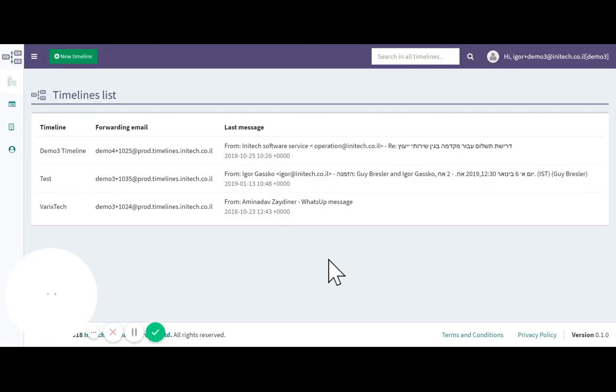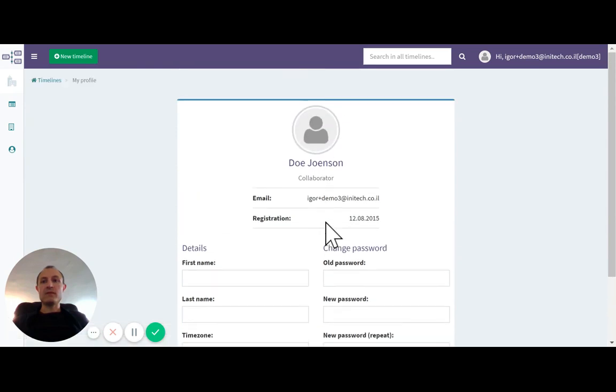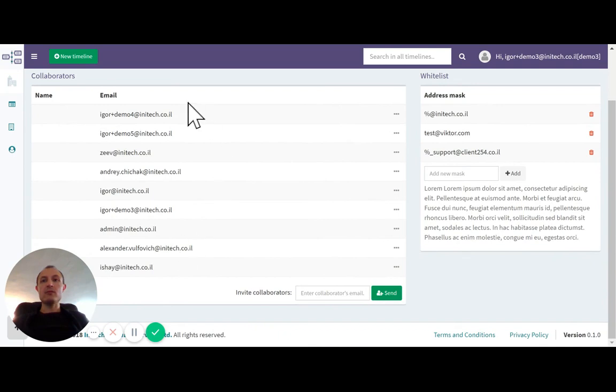I'm logging in, and here I can see the main view of the system. Here I can see the list of all timelines that I created in the system. I can manage, of course, my user profile. I can manage my organization. Here I can see the list of all users that I invited into my organization. I can manage them. I can manage whitelists, which is basically an email pattern for emails that are allowed to send emails into the system. This way I can prevent spam from getting into timelines.